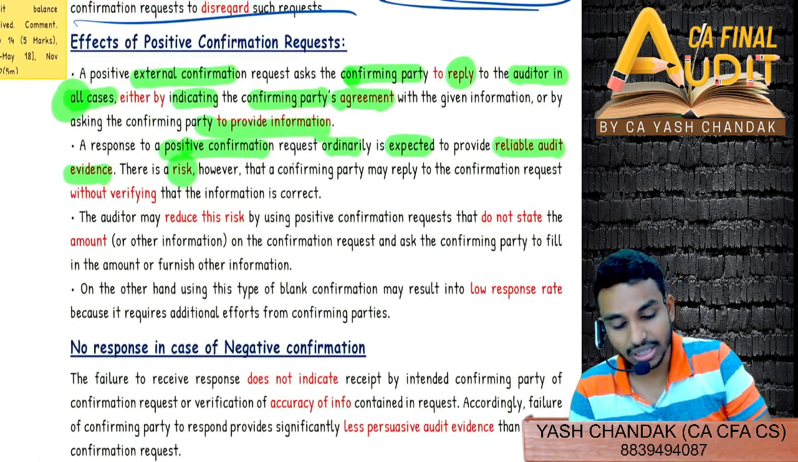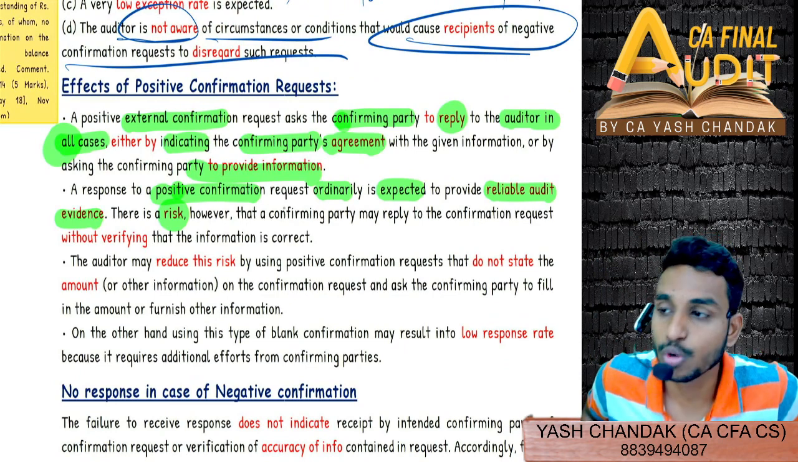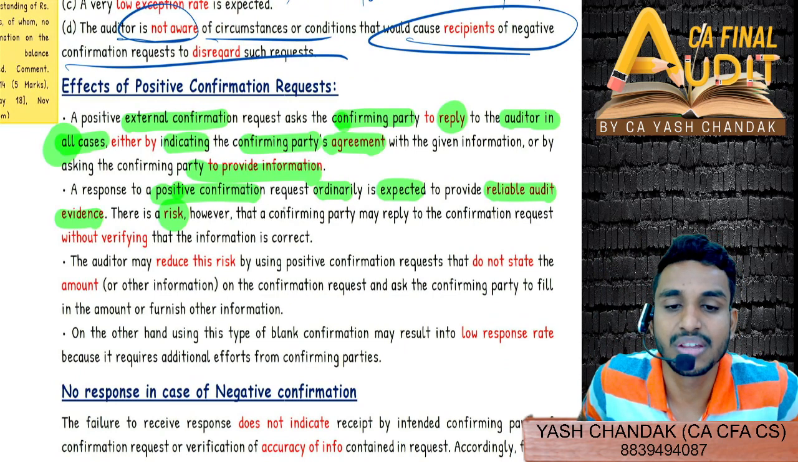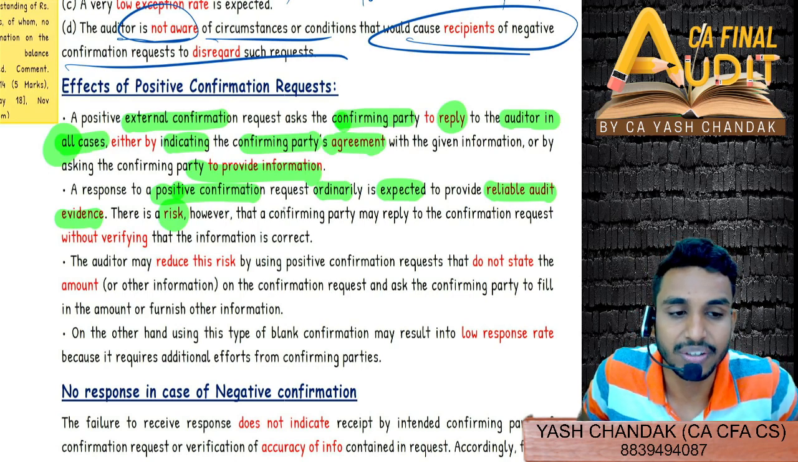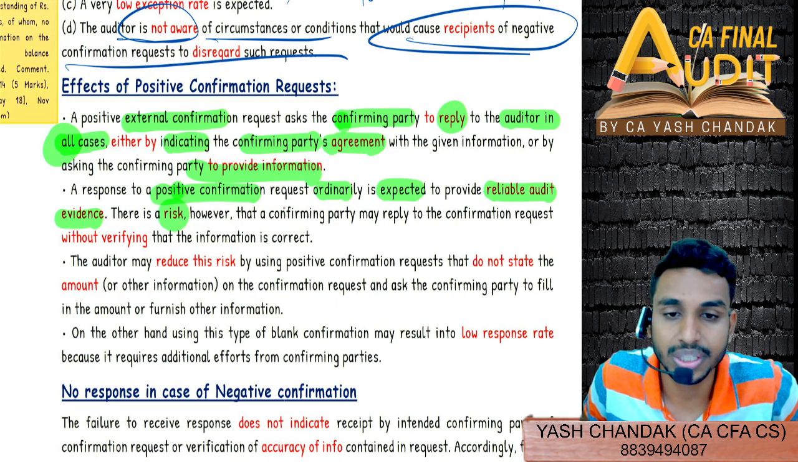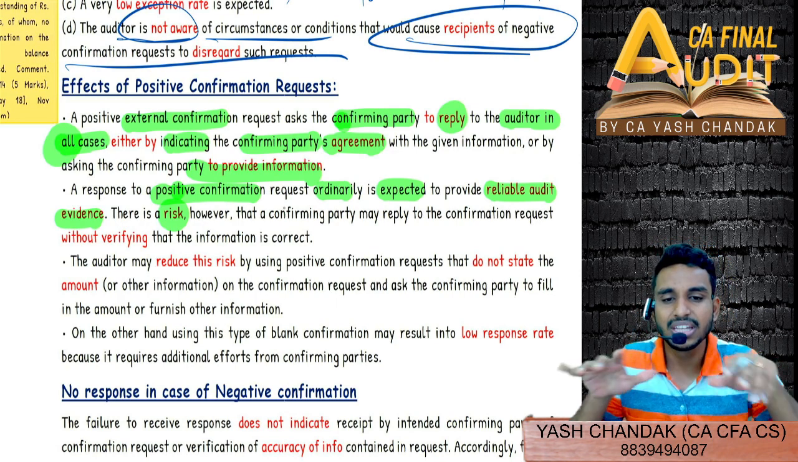What could be the risk? There is some risk. The risk could be the articles like Nikita. Nikita generally is very lazy. Now the principal told her to quickly confirm and reply back to the confirming parties with the requested information. Now Nikita is very lazy.